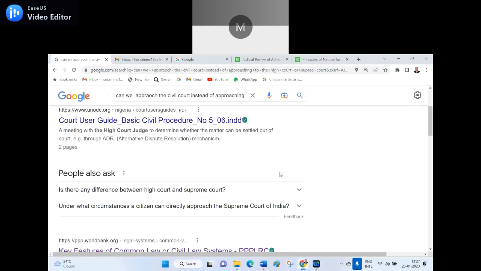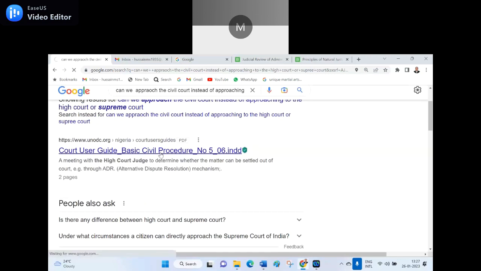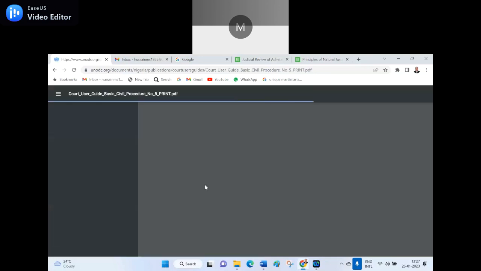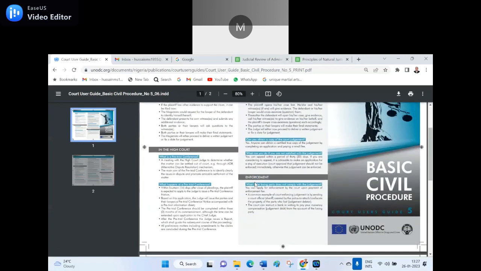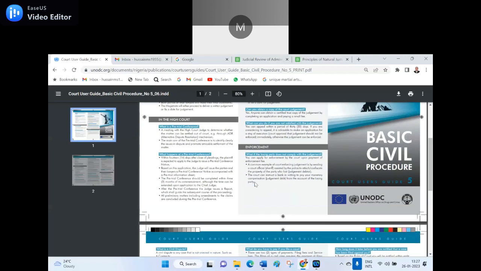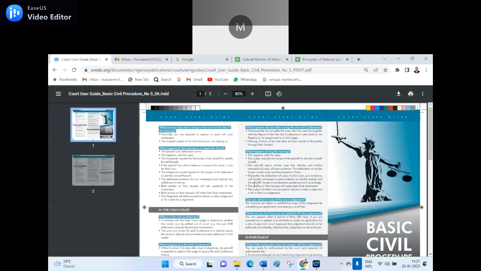No. In the court, basic civil procedure rules are there. Yes, you can go for the first alternative remedy and exhaust the local remedy, and when you are not happy with the local remedy, at that time you can approach either the High Court or the Supreme Court. So what are you required to bring to the court on the day of the hearing? Normally you are required to appear in the court with your witnesses. The original copies of the documents must be there.